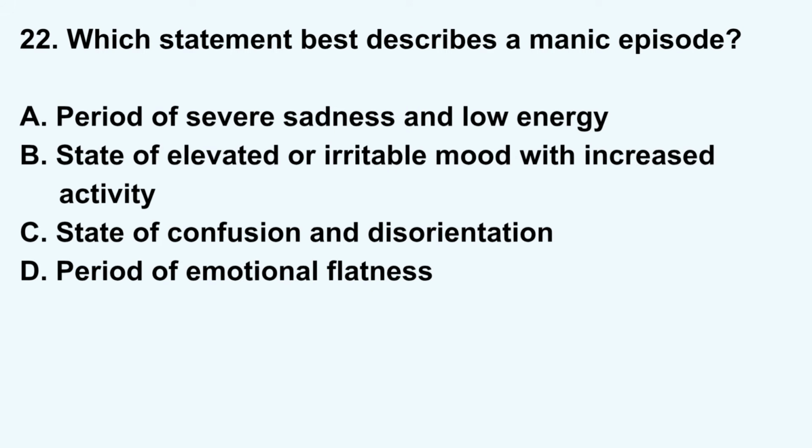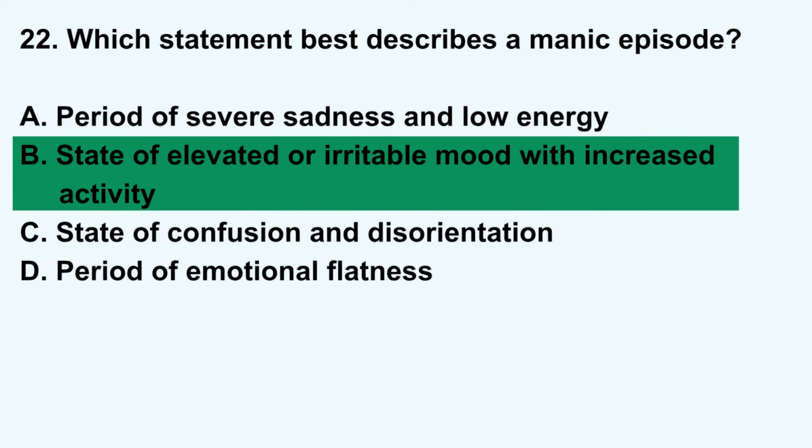A. Period of severe sadness and low energy. B. State of elevated or irritable mood with increased activity. C. State of confusion and disorientation. Or D. Period of emotional flatness. Correct answer: B. State of elevated or irritable mood with increased activity.